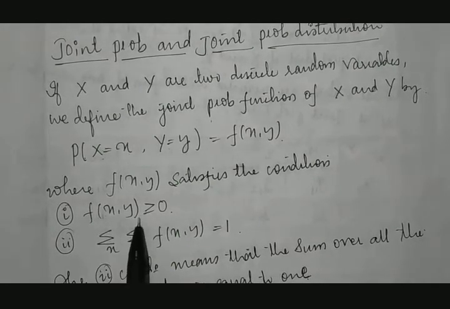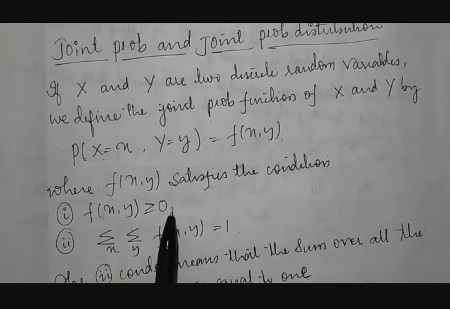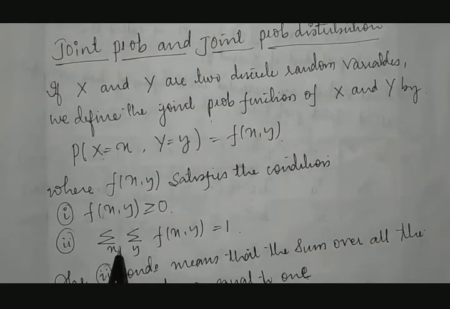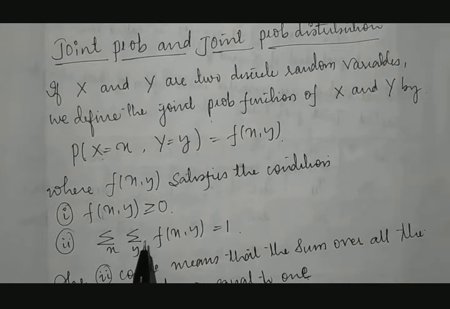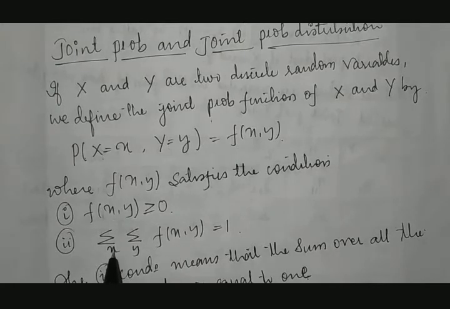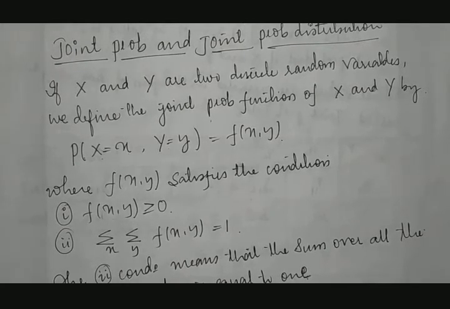Probability of x comma y must be greater than or equal to 0. Summation of f of x and y: when x was a single variable, we took only summation of x. When y was the variable, we took summation with respect to y.